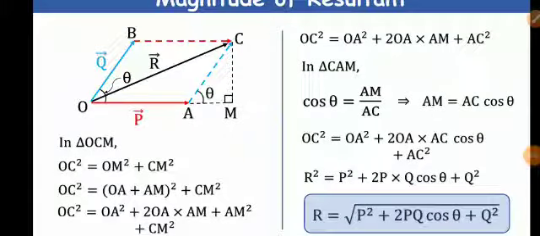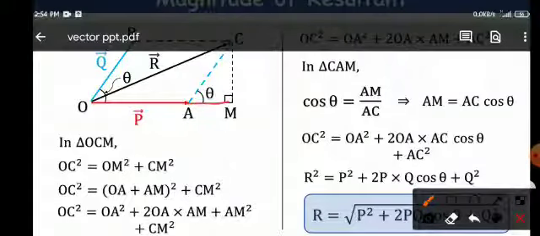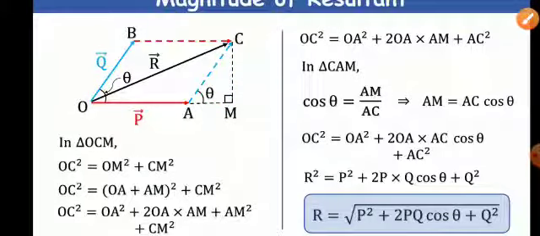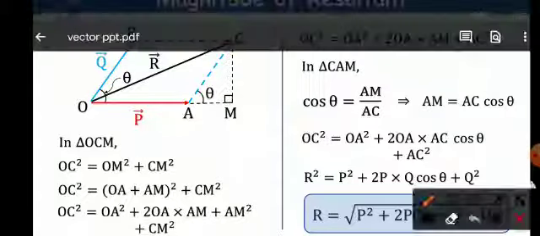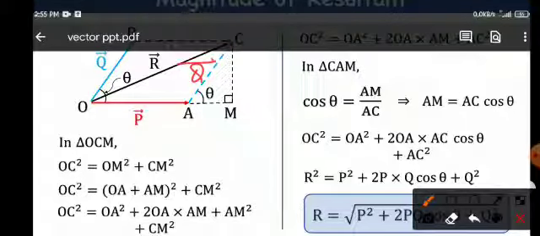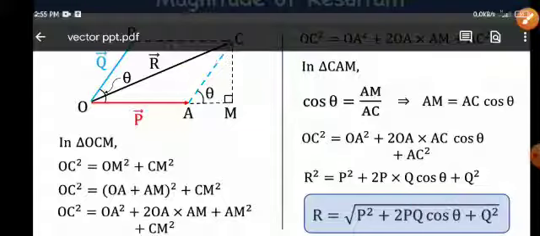Now in triangle AMC you can see AM square plus CM square is equal to AC square. So we can write OC square is equal to OA square plus 2 OA into AM plus AC square. Now in place of AM from the triangle ACM you can write AC cos theta. Now P has its magnitude equal to P, Q has its magnitude equal to Q. So OA square plus 2 OA AC cos theta plus AC square.